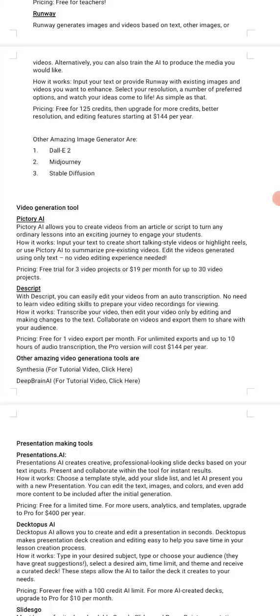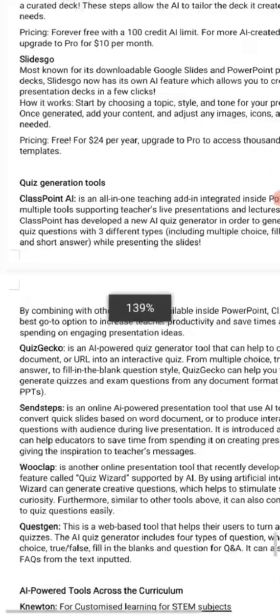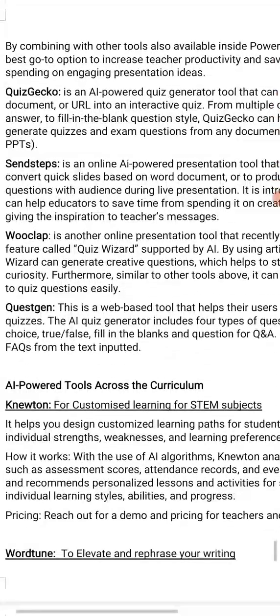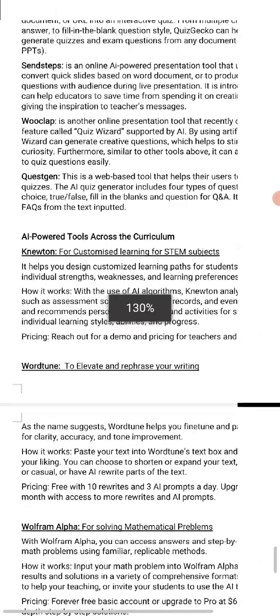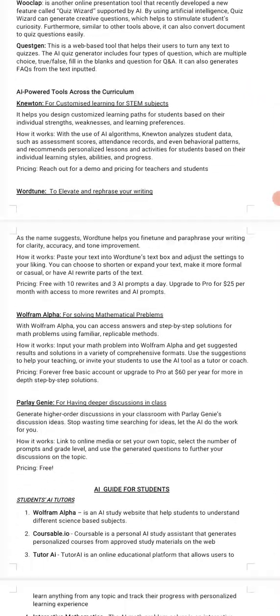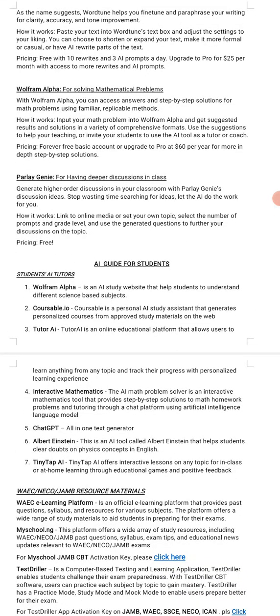They will have tools for video. We have tools for presentation. They will have quiz generators, and so many more, and so on. Then you have AI tools across curriculum. So you can just look at them and utilize them for your own benefit. And then you have the AI guide for students.